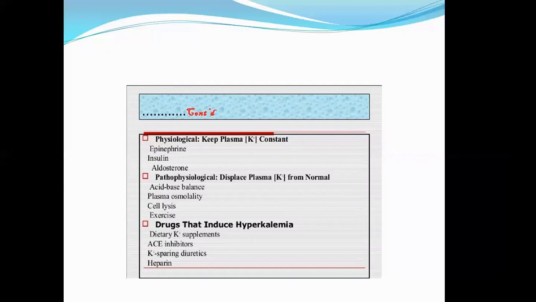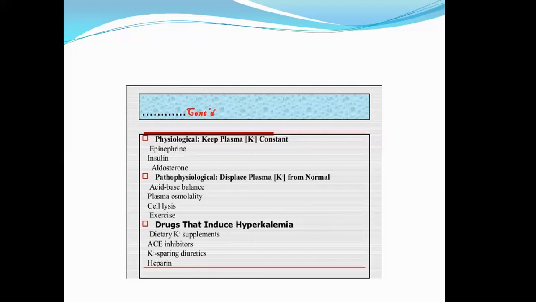And if there is some imbalance in the acid-base balance, or the plasma osmolality is either high or low, or if there is cell lysis, or some vigorous exercise, this will lead to disruption of the equilibrium of the potassium in the human body. Okay, and there are certain drugs which induce hyperkalemia. One is ACE inhibitors, potassium sparing diuretics. You people study in pharmacology.